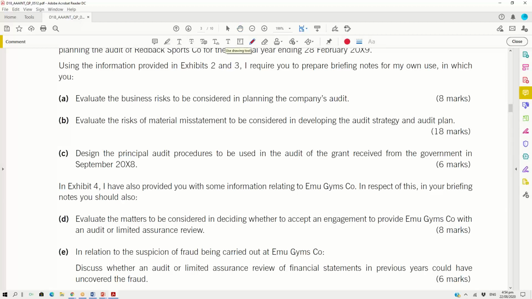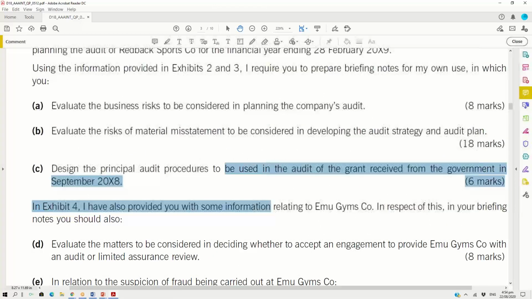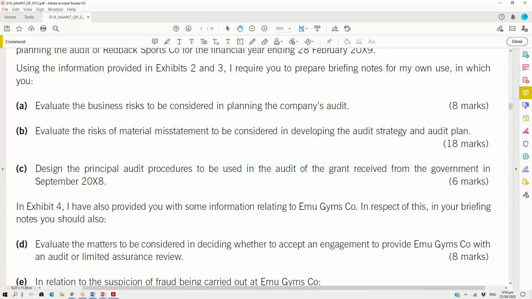Examiner is asking, evaluate the business risk to be considered in planning the audit, full stop. Is there any diversity in this requirement? Is this a very straightforward requirement? Anything else in this requirement? No. Evaluate the business risk to be considered. So I have 8 marks. I'll straight away divide the 8 by 2 and I'll find 4 business risks when reading the case study. This is known as a straight requirement, not a problematic requirement, right?